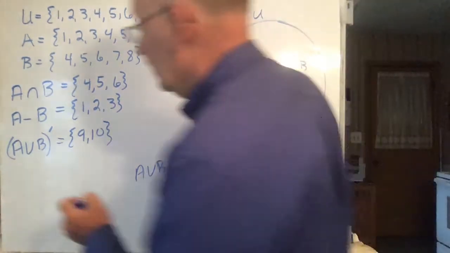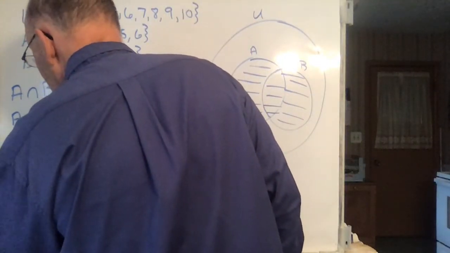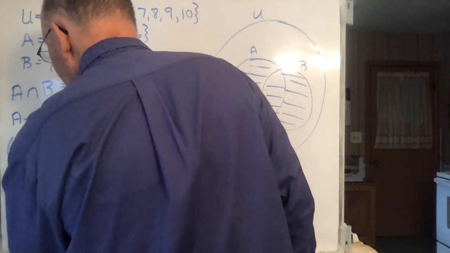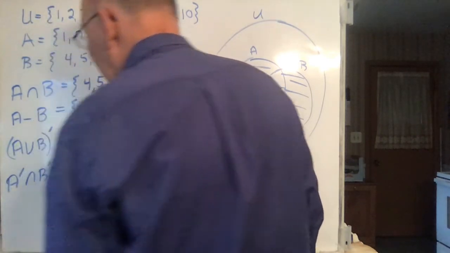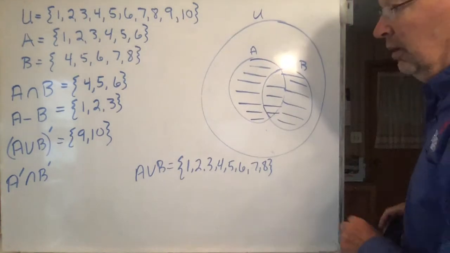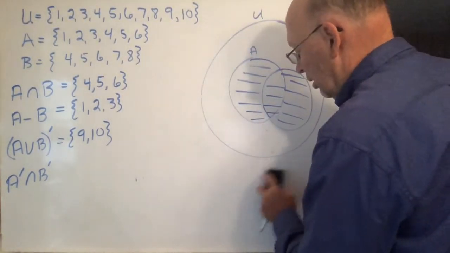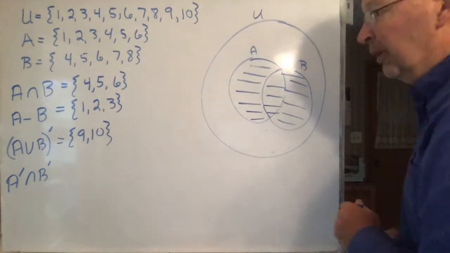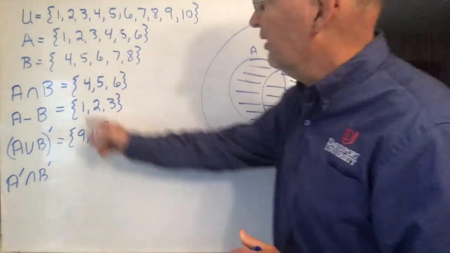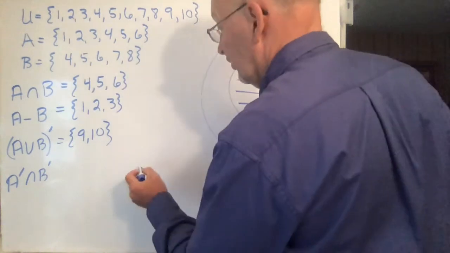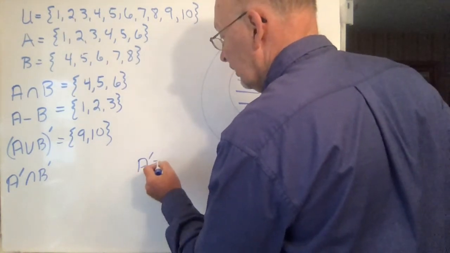The next one is A complement intersect B complement. The complement of A is everything which is not in A. So here's A complement right here.